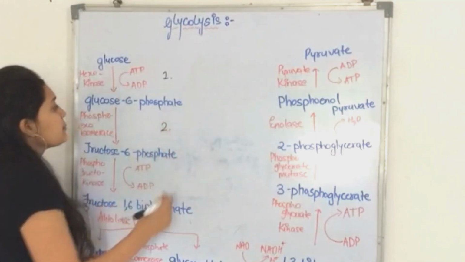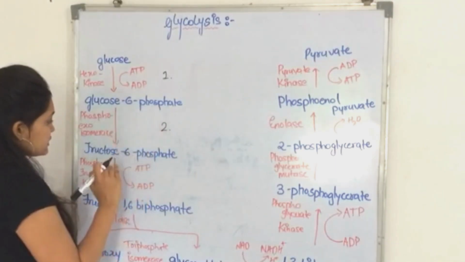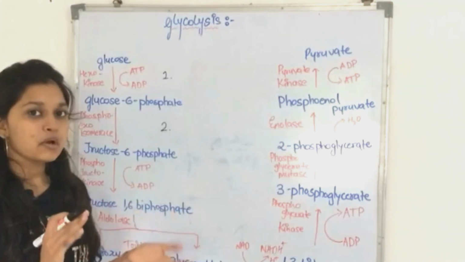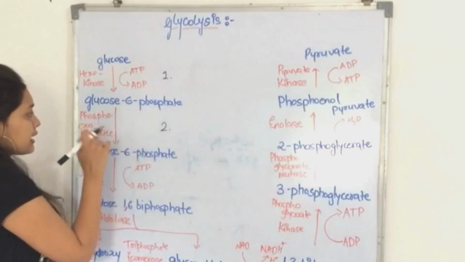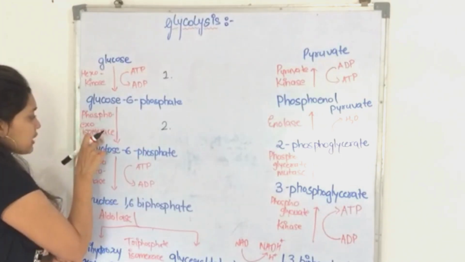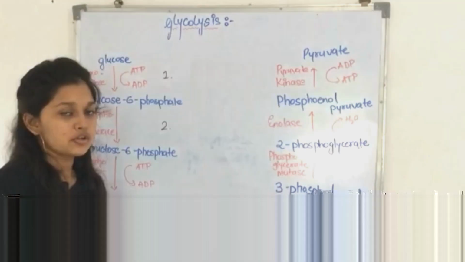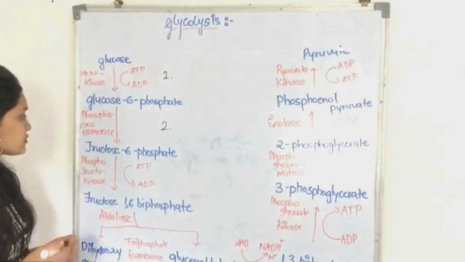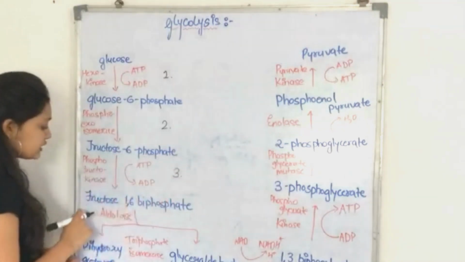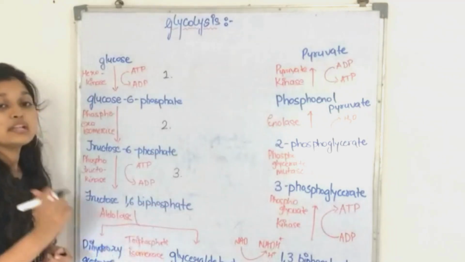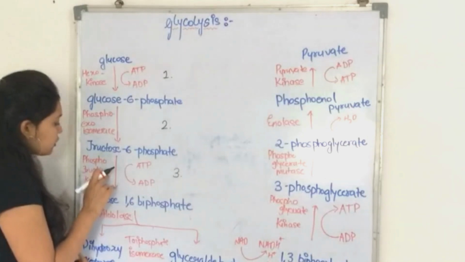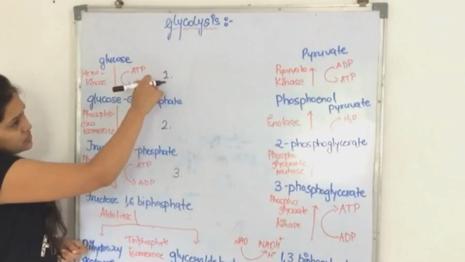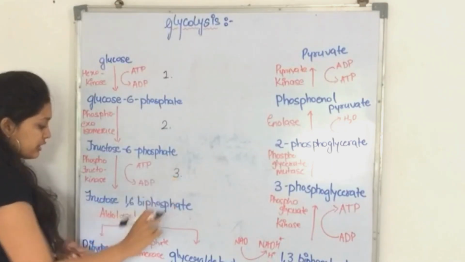The second step is glucose 6-phosphate changing into fructose 6-phosphate. Glucose and fructose are isomers, they are identical in formula. So the enzyme used is phosphohexose isomerase, because fructose 6-phosphate and glucose 6-phosphate are isomers. The third step is fructose 6-phosphate changing into fructose 1,6-biphosphate with the help of the phosphofructokinase enzyme, and ATP will convert into ADP. One ATP is used here in the third reaction.